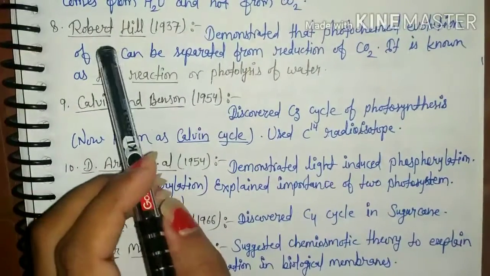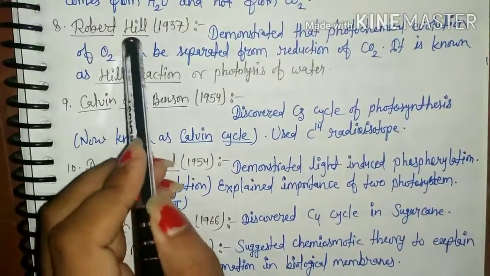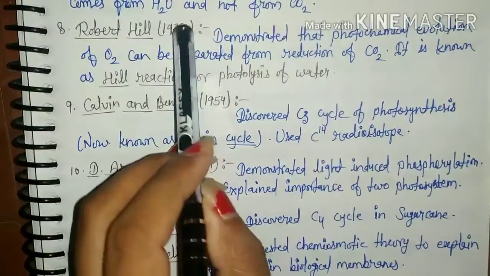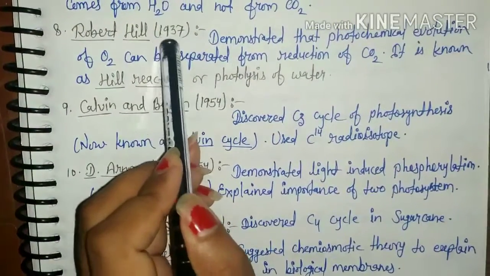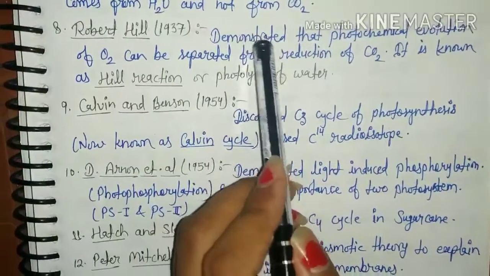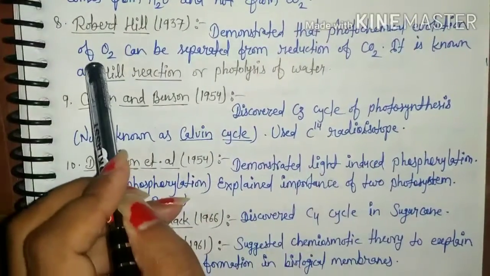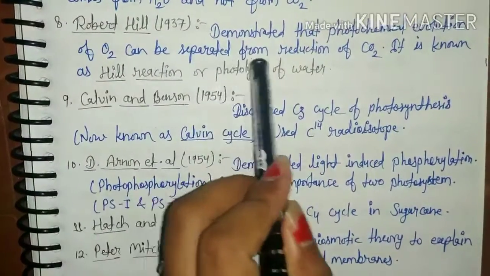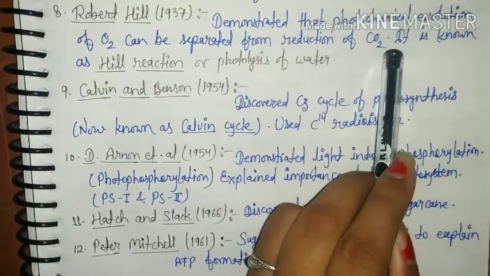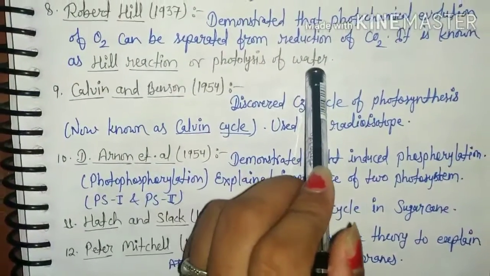Now, next is the contribution of Robert Hill in photosynthesis. In 1937, he demonstrated that photochemical evolution of oxygen can be separated from reduction of CO2, and it is known as Hill reaction or photolysis of water.